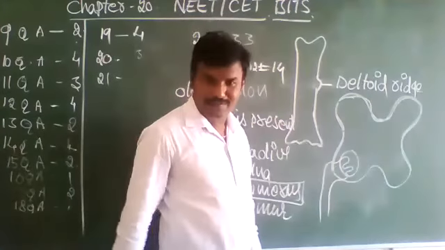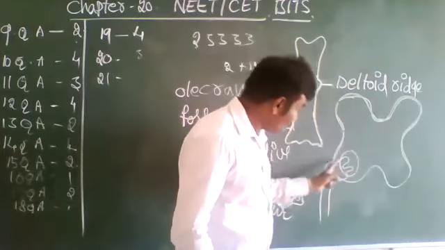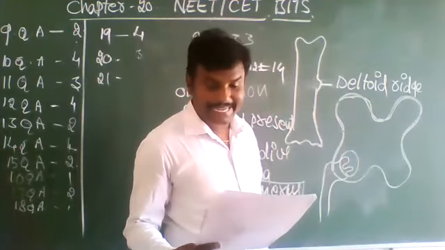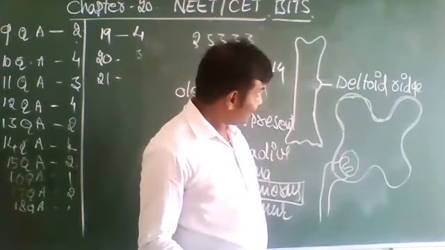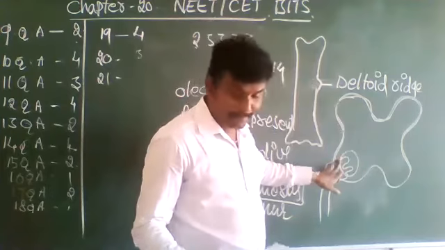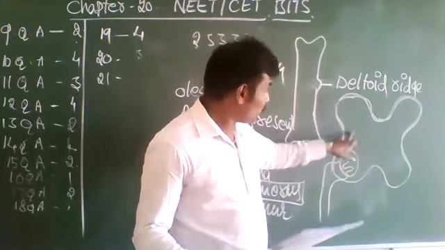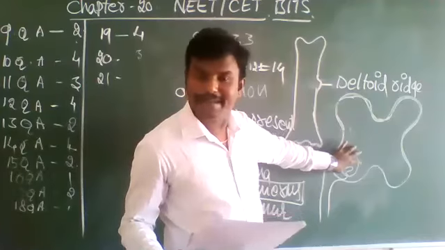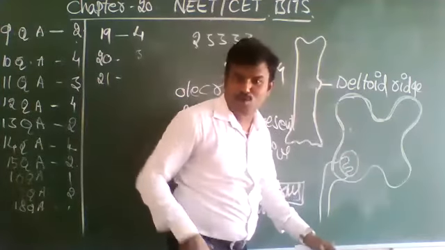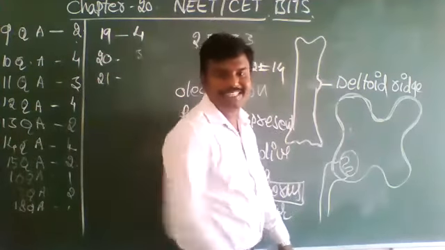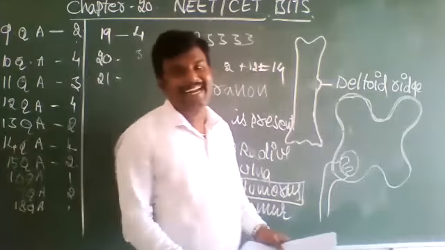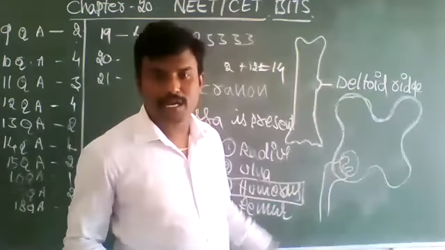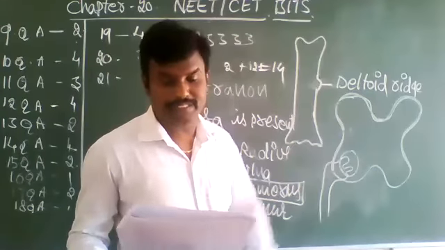The thigh bone, the femur, the long bone is attached. So this is called obturator foramen. It is enclosed between ischium and pubis. In between these two, obturator foramen. That hole is called obturator foramen. The correct option is 2.